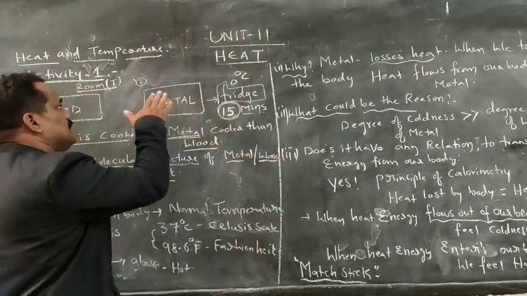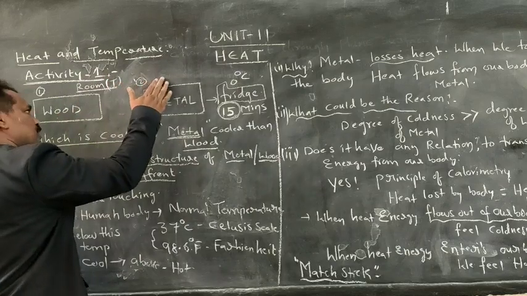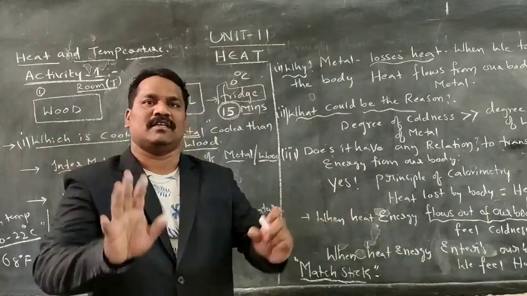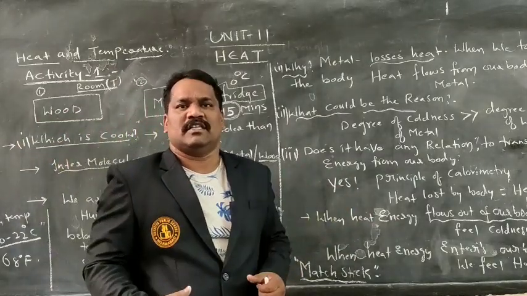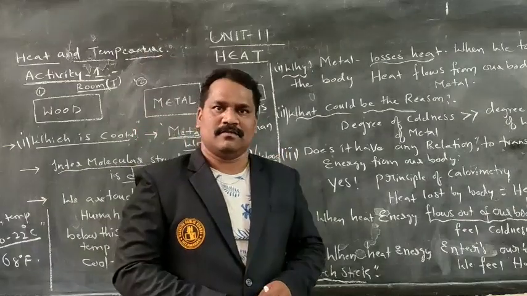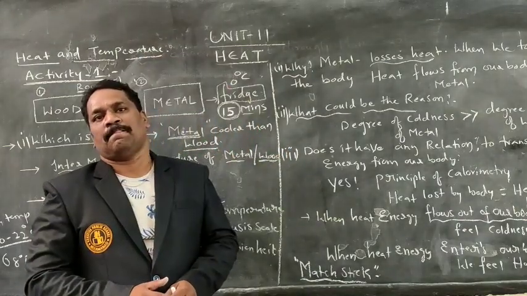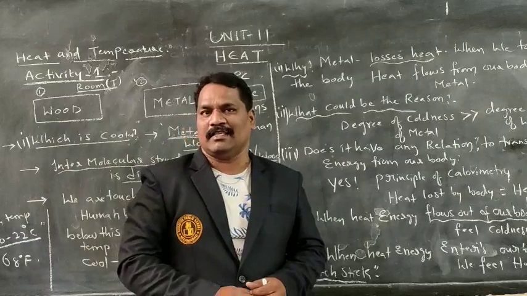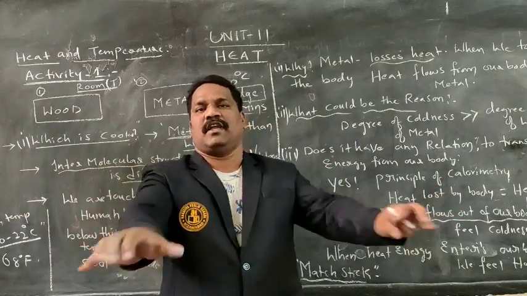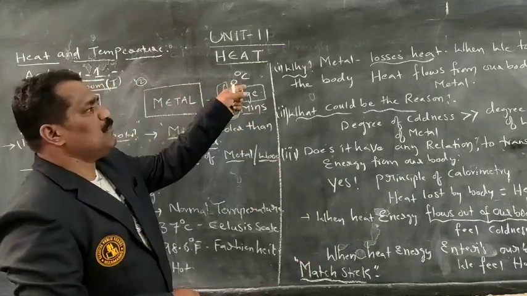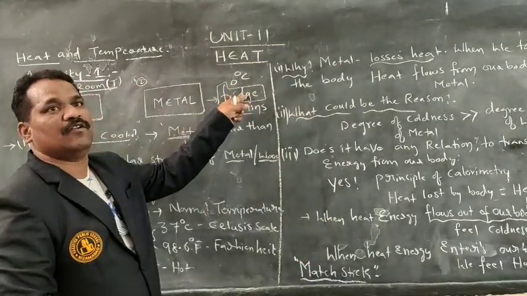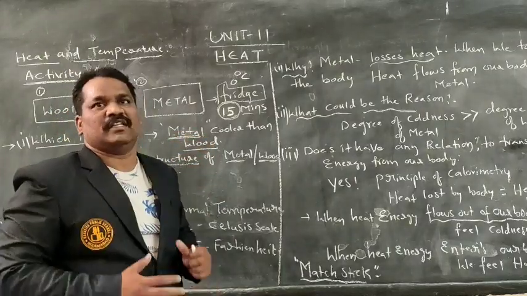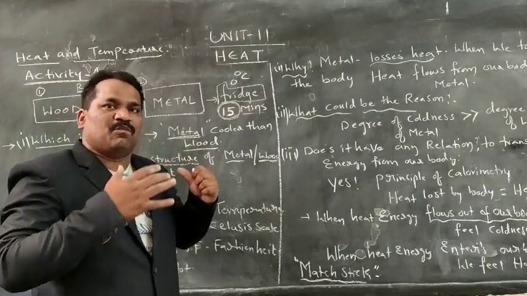When we are touching these two materials and seeing, our body also has a temperature. What is the normal human body temperature? 37 degrees centigrade, 37 degrees Celsius. In Fahrenheit, it is 98.6, we already studied this in 7th class. As our body has a certain temperature, and here we place the metals in a fridge, the temperature reduces. Our body is at 37 degrees Celsius, 98.6 Fahrenheit.